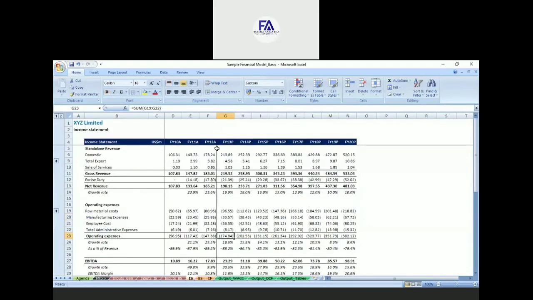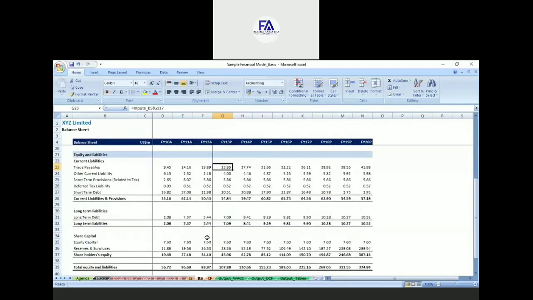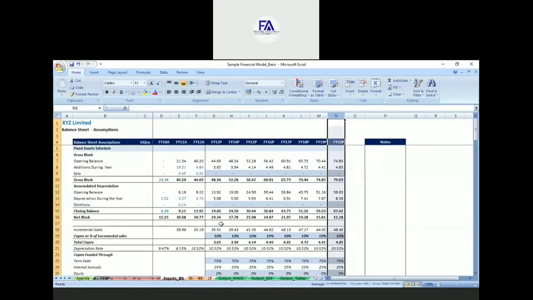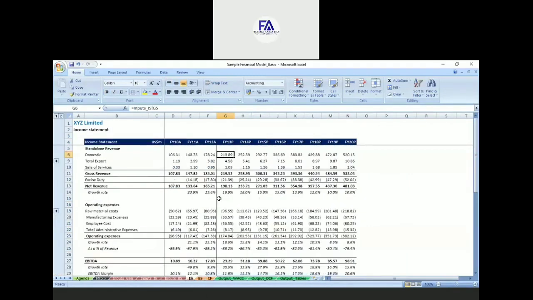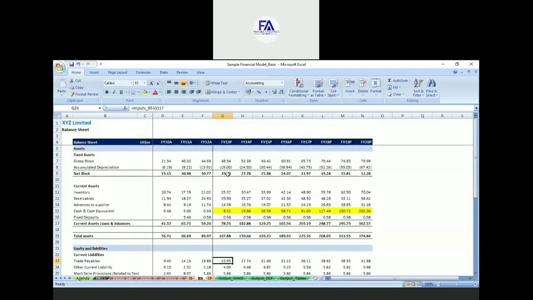So if you look at this income statement and balance sheet, I have all schedules in this input IS and input BS, whether it's going to change in future or not, right? So if you look at the income statement or balance sheet, all numbers are linked with input sheets. So this is the balance sheet. If you just focus on the formula, it's all linked with the input sheet. See, this is cash. So cash comes from the cash flow statement. This is a balancing number, right?